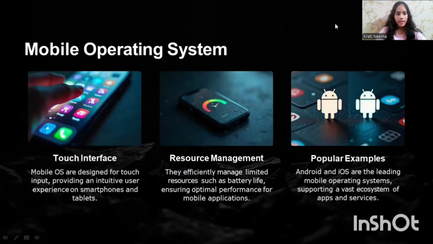Now, moving on to the next operating system, which is the multitasking operating system.